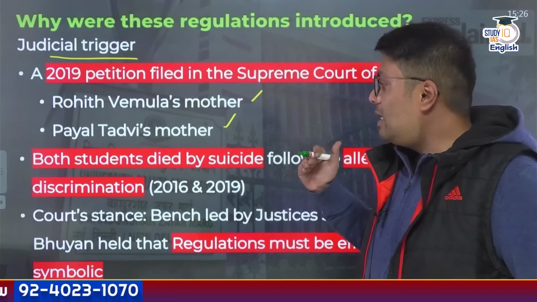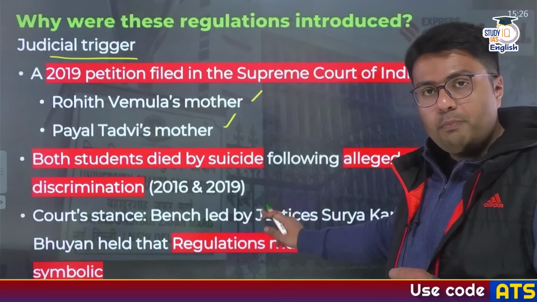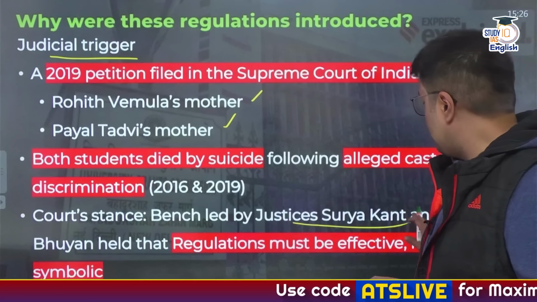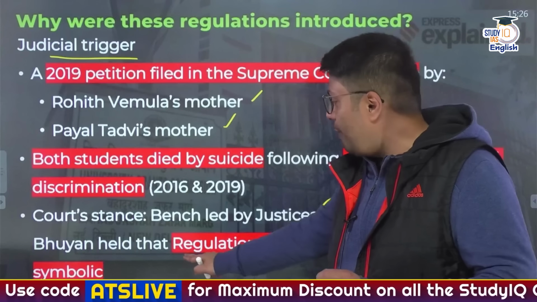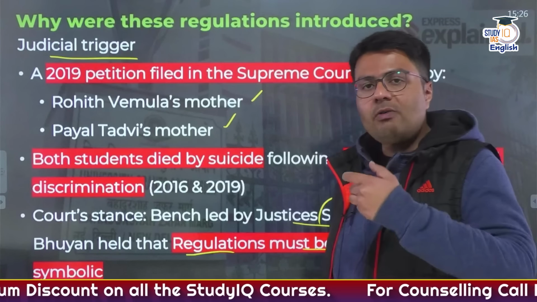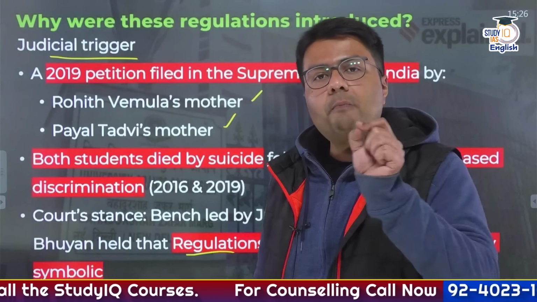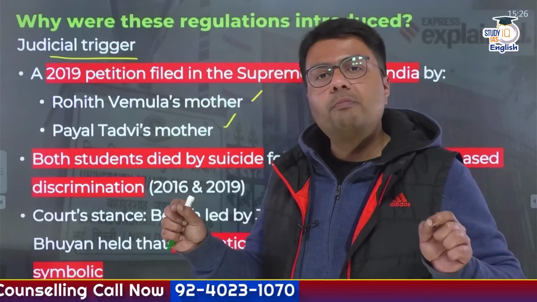in the colleges. Hearing this matter, the Supreme Court, led by Justices Surya Kant, who is presently one of the Chief Justices of India, and Ujjwal Bhuyan, held that the 2012 regulations were merely symbolic and did not have the impact which was the original purpose of UGC.